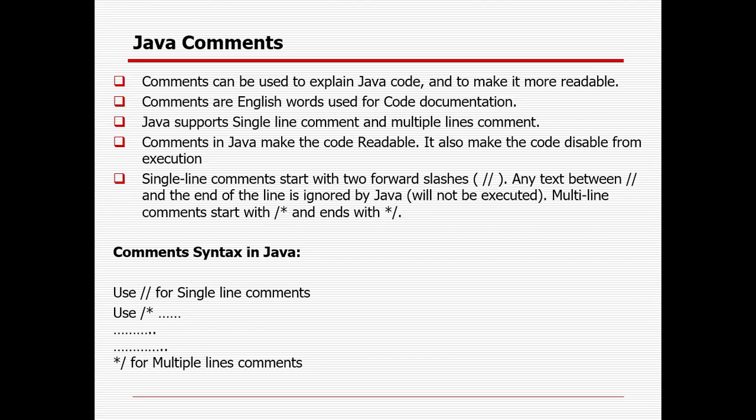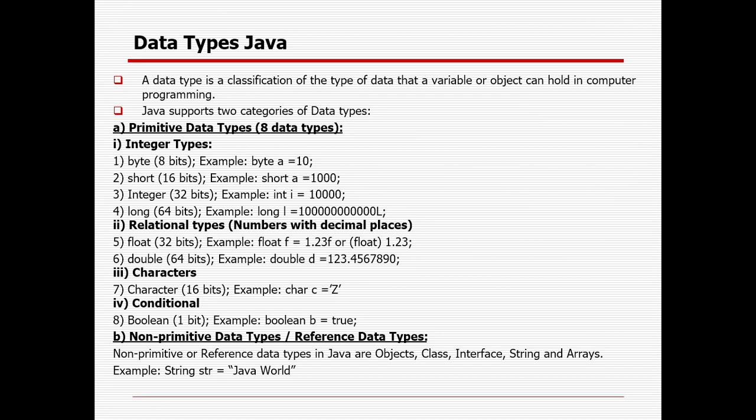Then the next one is data type. What does it mean by data type? So data type is a classification of data that a variable or object can hold in computer programming. In Java, there are primarily 2 categories of data type. Sometimes the interviewer will definitely ask, what are the 2 data types? One is the primitive data type, which means it will hold some value, and the other is the non-primitive or reference data type. Non-primitive or reference data type is nothing but object, class, interface, string, array, etc.